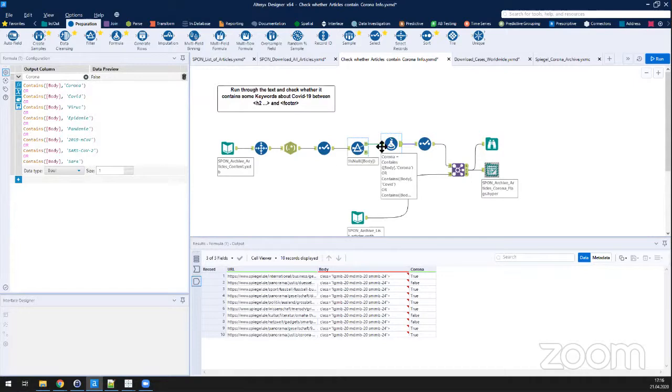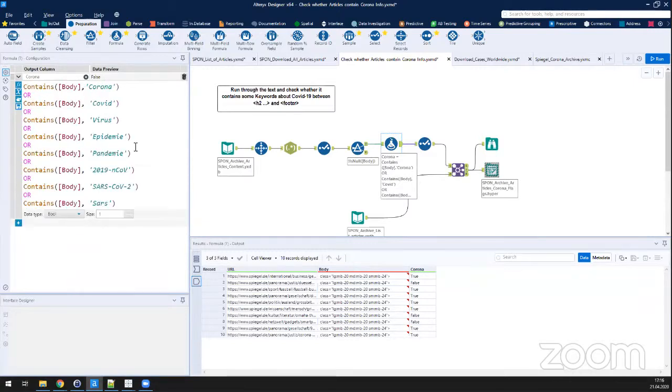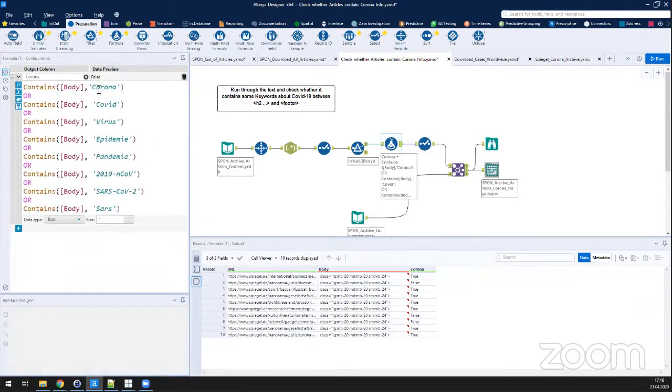So basically, what we can see here is the formula that I used to see whether an article was about corona or not. Right, the body contains corona, or it contains COVID, or it contains virus, or epidemie, which is German for epidemic or pandemic. Right, some search terms that I relied on, and then I output that to a Tableau Hyper file, which I would then analyze.